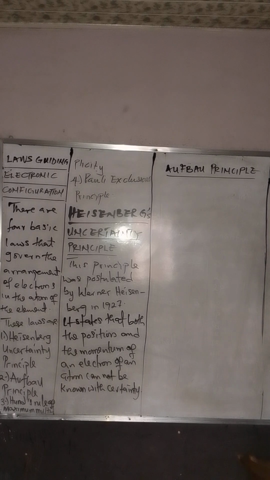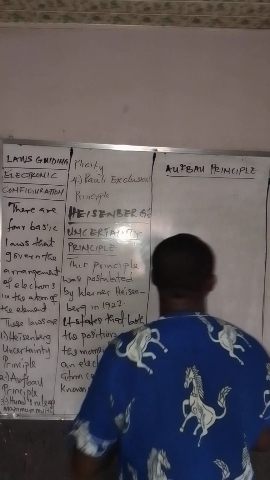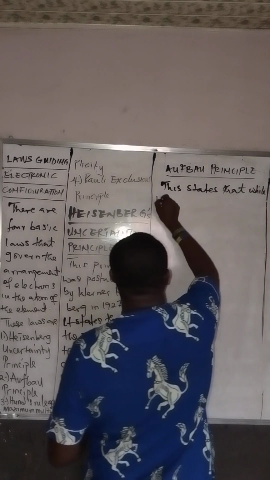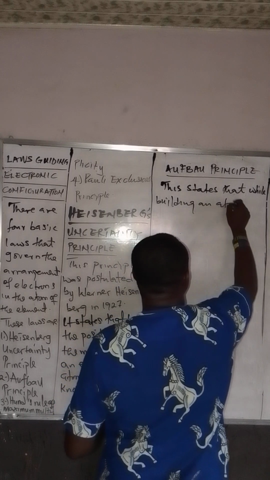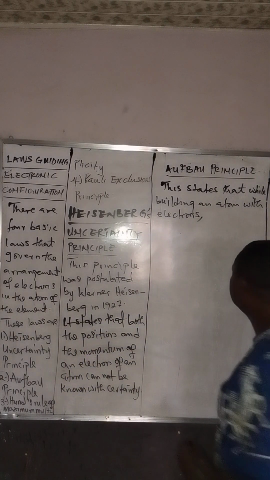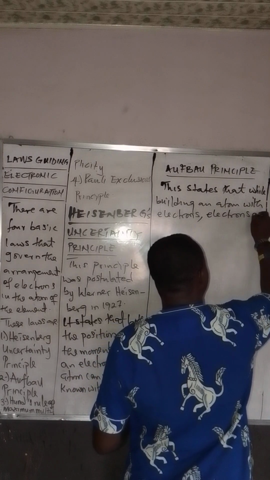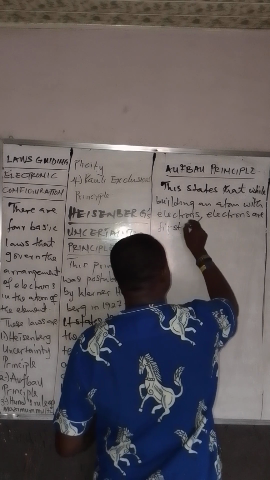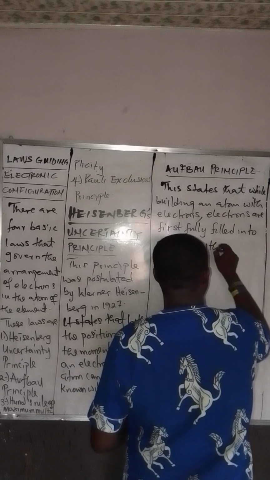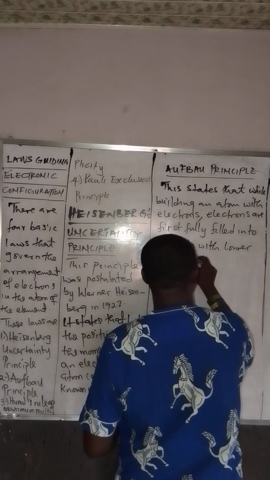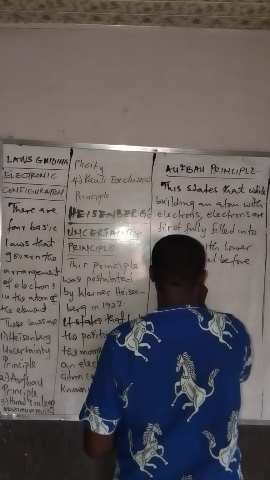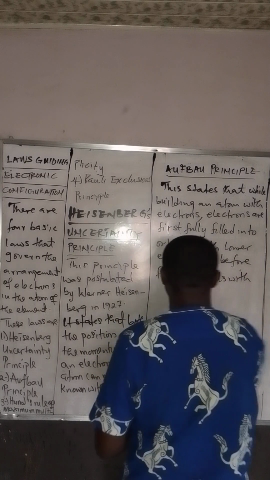What did this principle state? The principle states that while building up an atom with electrons, electrons are first fully filled into orbitals with lower energy level before filling orbitals with higher energy level.